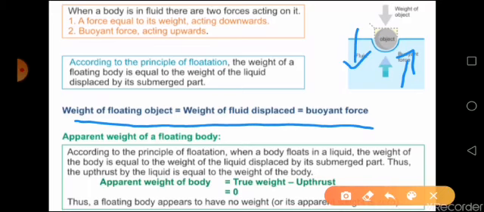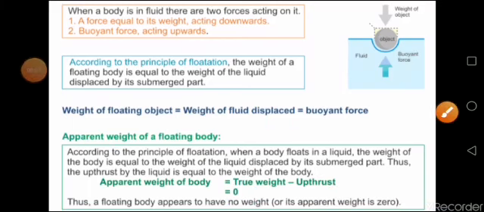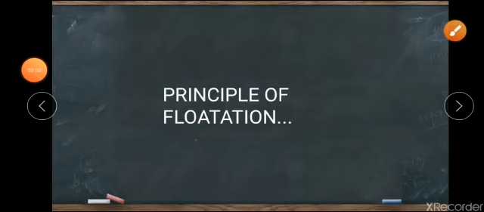In short, the apparent weight of a floating body is equal to 0. That point is very important. The apparent weight of a floating body is equal to 0, and that is why a floating body appears to have no weight, or seems to be weightless. This is all about the principle of flotation.